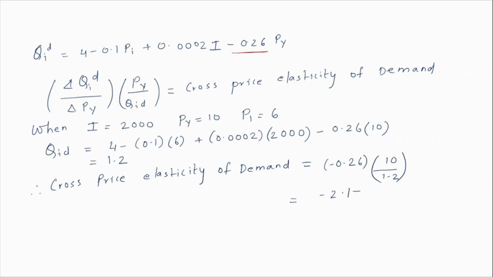When I solve it, I get minus 2.17. Notice the negative cross price elasticity. Why is it negative? Because ice cream and milk are complement goods.